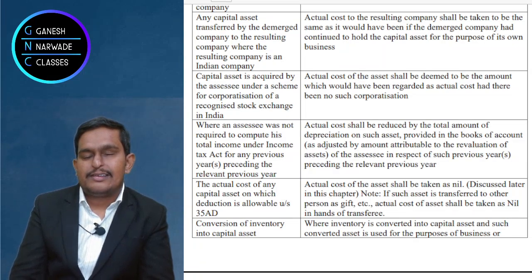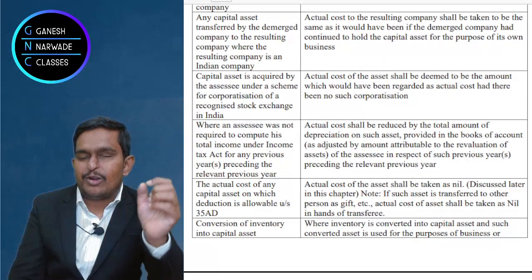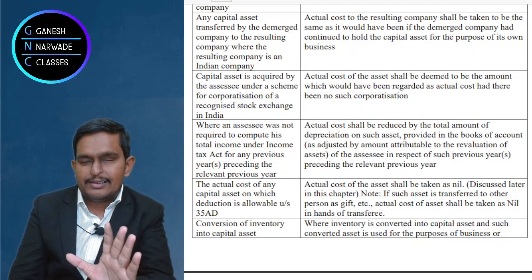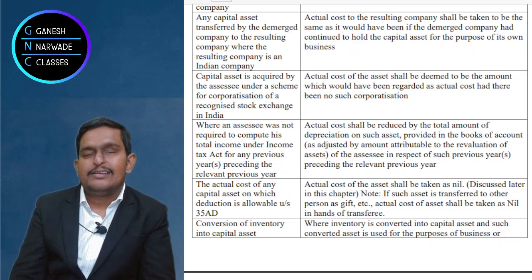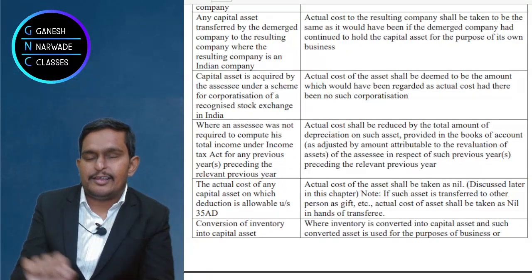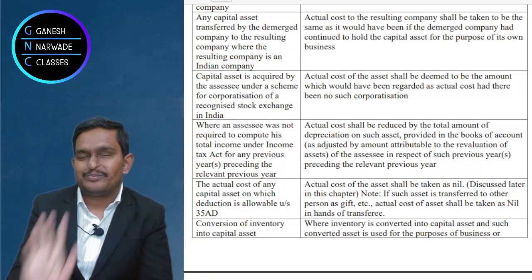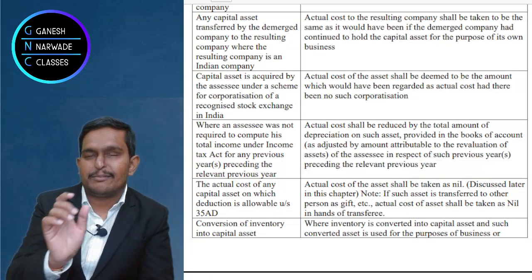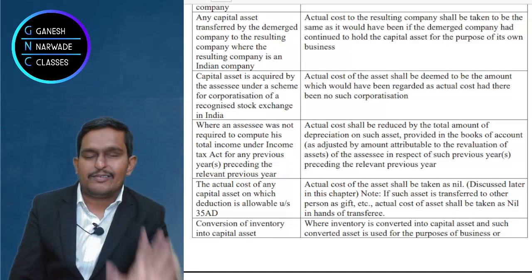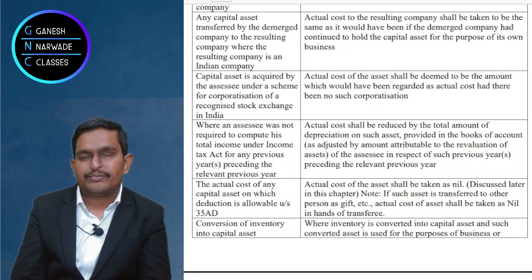Now, can we again claim deduction for that 100 crores under section 32? No, right? And that's why income tax law said that the actual cost under section 43 subsection 1 will be treated as zero, nil. Why? Because 100% deduction is already given.